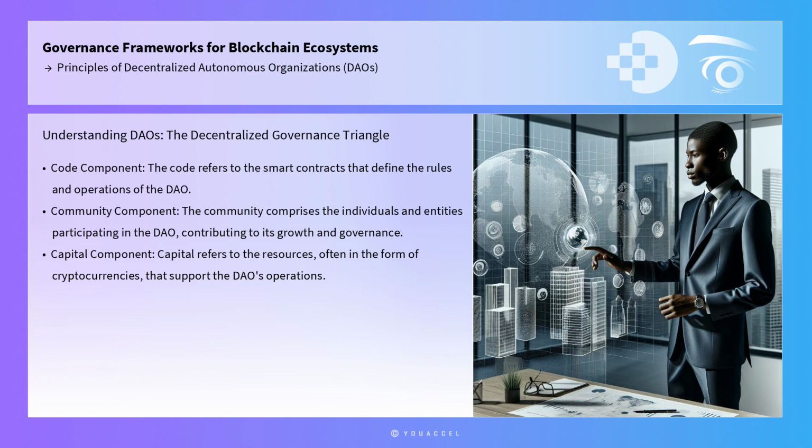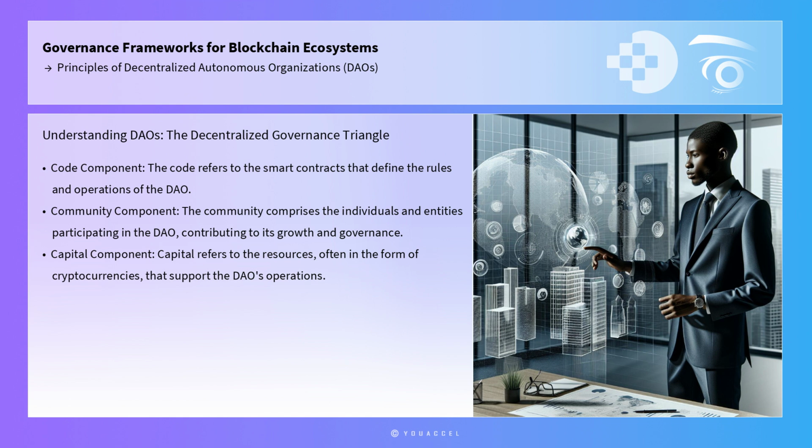One practical framework for understanding DAOs is the decentralized governance triangle, which encompasses three main components: code, community, and capital. This framework helps stakeholders evaluate the effectiveness of a DAO by examining how well these components are integrated and balanced. The code refers to the smart contracts that define the rules and operations of the DAO.